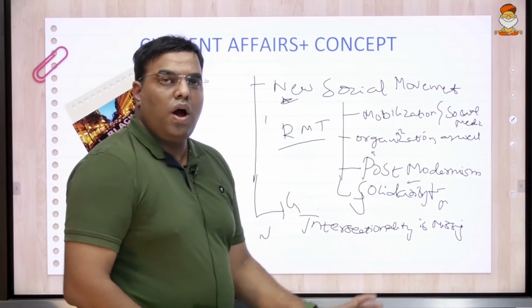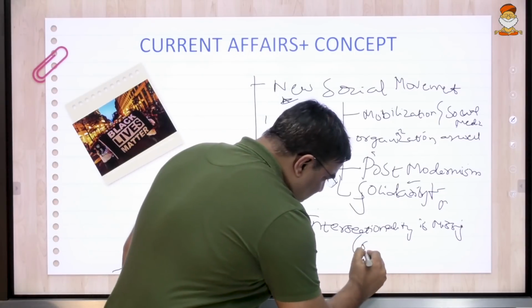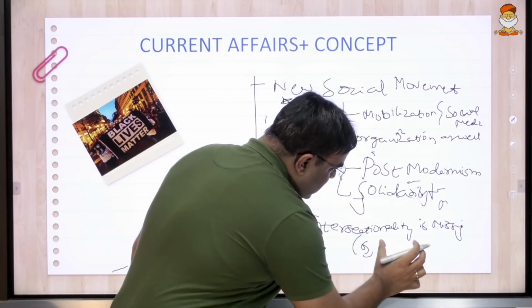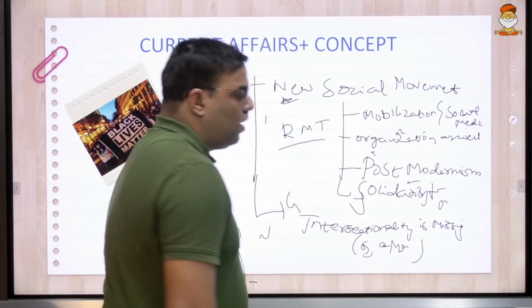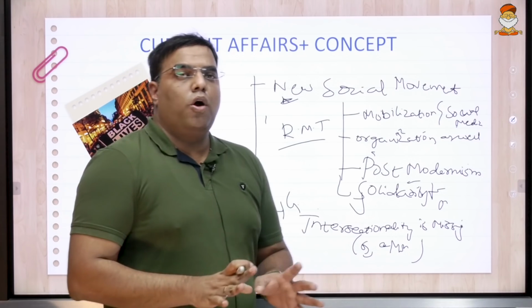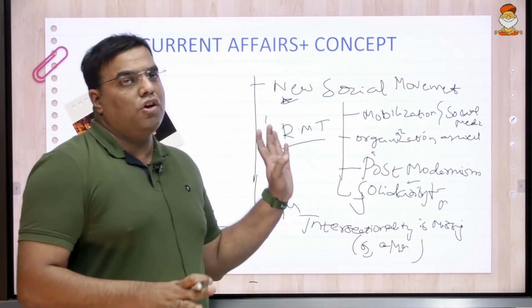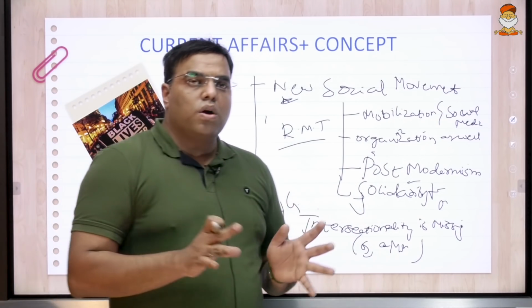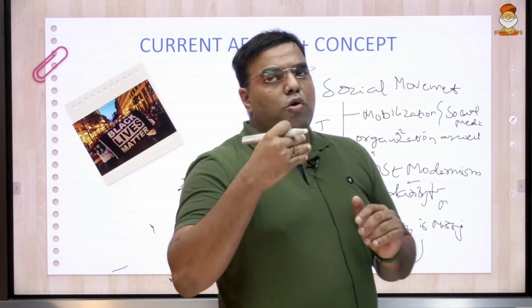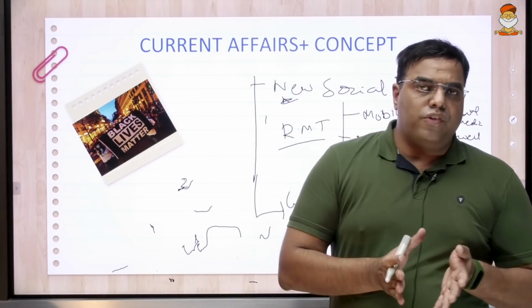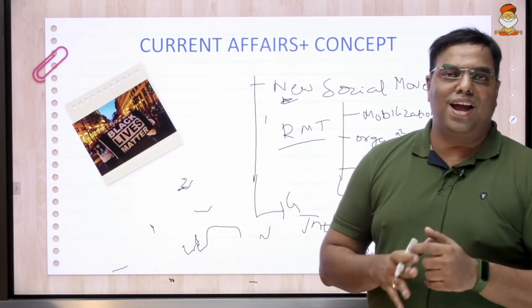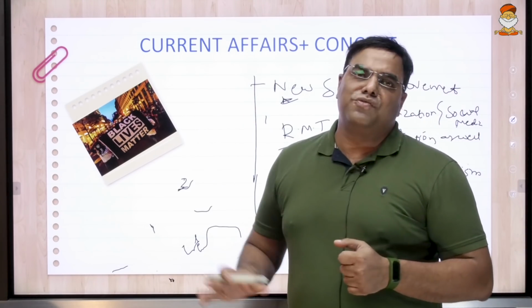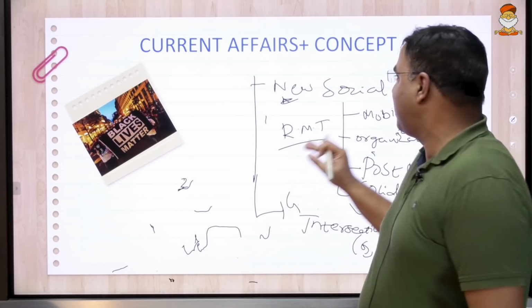So you have to write, right? It is not addressing gender issues, nor is it addressing the minority issue. And it has been predominantly the weakening of this movement. So this is how you conclude a movement: you give both the strong points and also the weak points, right? This is a totally out and out sociology answer, and rest assured you are going to get very good marks if this question comes as a current affair.